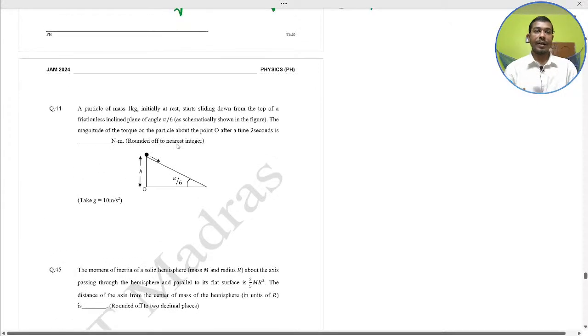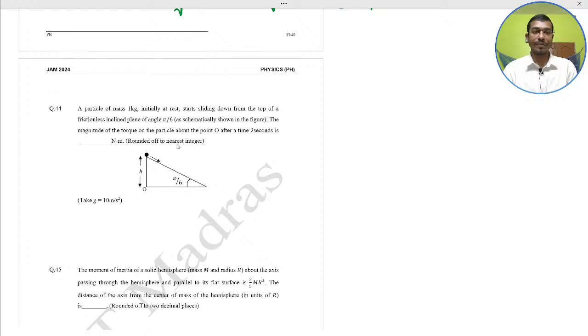Next, a particle of mass 1 kg initially at rest starts sliding down from the top of a frictionless inclined plane of angle pi by 6, schematically shown in the figure. The magnitude of the torque of the particle about the point O after time 2 seconds is what? In Newton meter. Round off to the nearest integer. Take g equal to 10 meter per second squared. Simple question, class 12 physics. Solve and give me the answer.